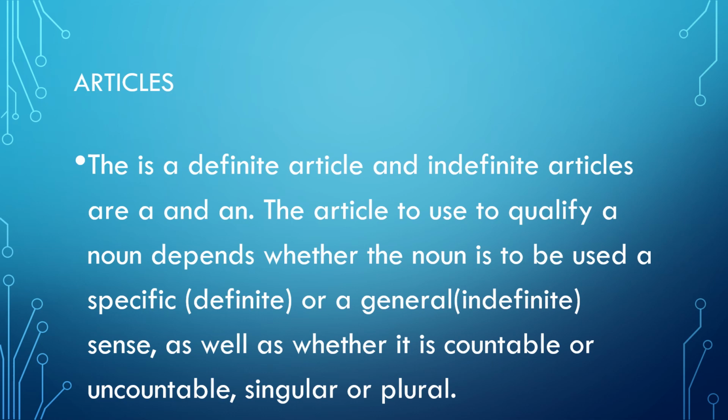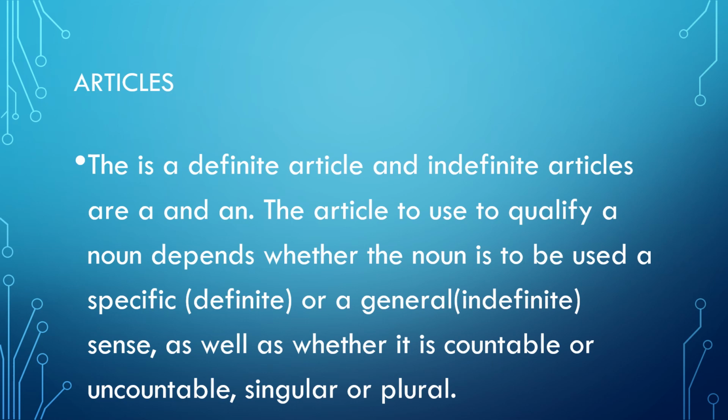The is a definite article. We use the when we are talking about something specific, something proper noun, when we are referring to something. When we are talking about proper noun, we use the. But when we are talking about consonants and vowels, we use a and an. There are 26 alphabets, and from which 5 are vowels and 21 are consonants. A is used with consonants and an is used with vowels.